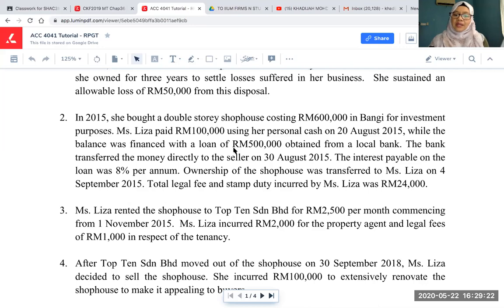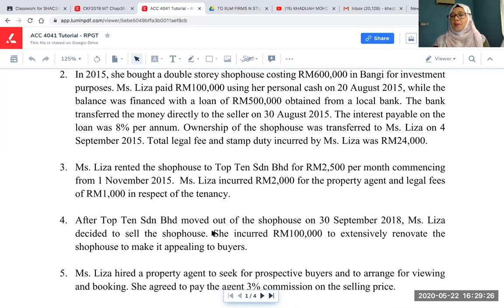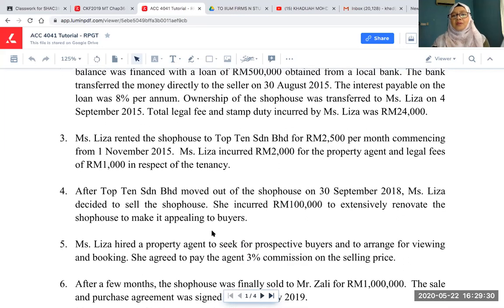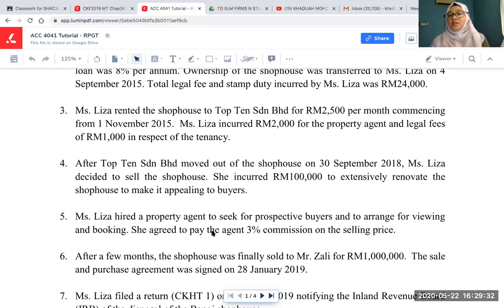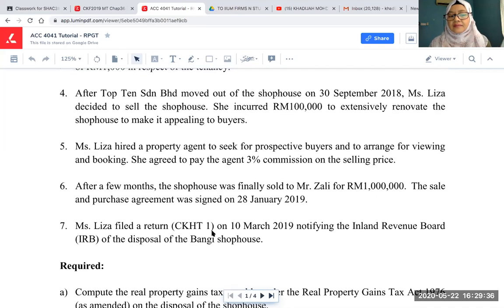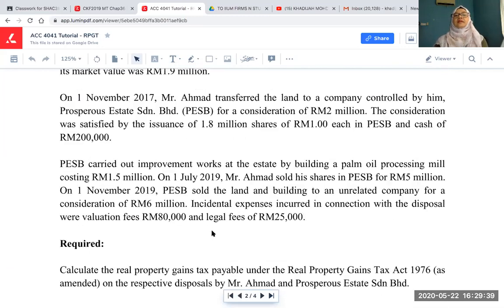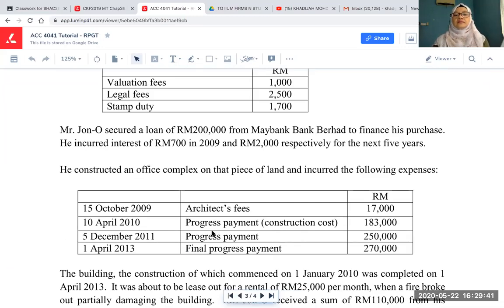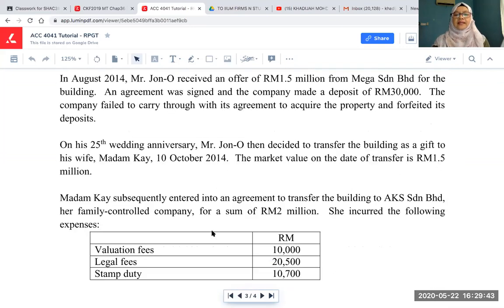Nampak? So that's why you tak payah nak take into account whatever expenses incurred in disposing the property to AKS Berhad. Because it is disregarded. Why? Because it's no gain, no loss. Why should I compute my disposal price? Understood. Okay, Doctor, thank you. All right.